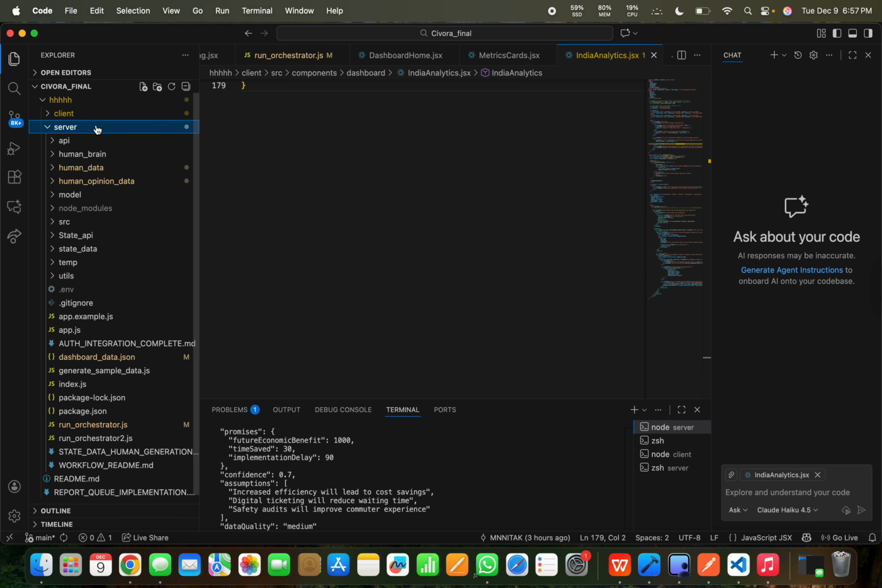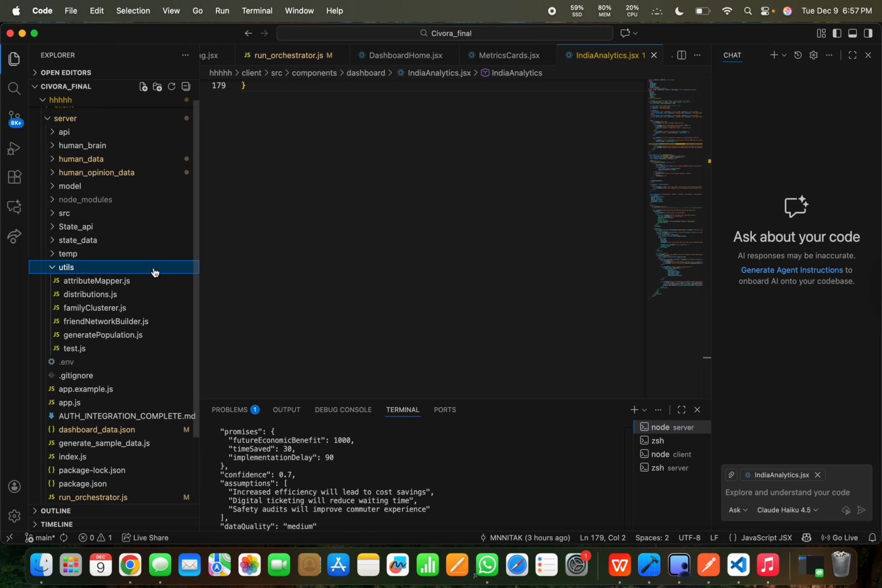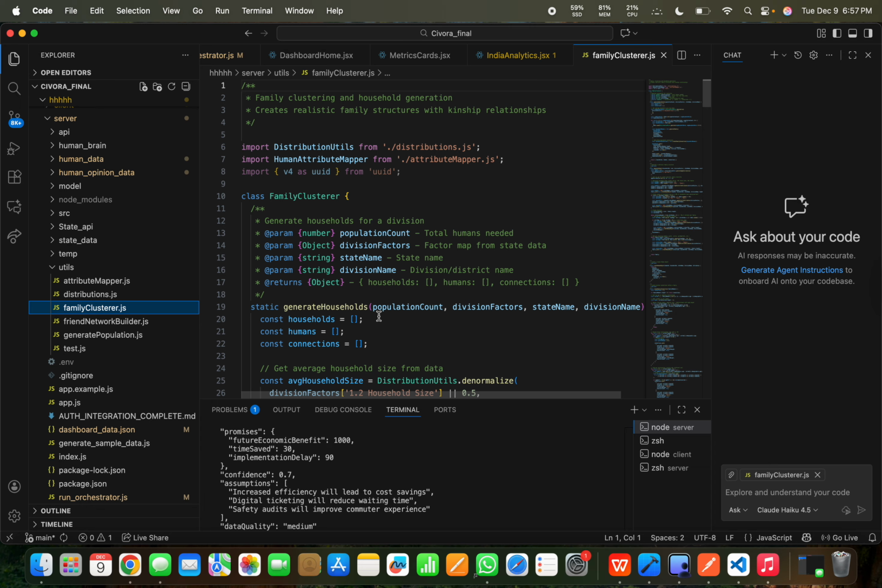We have the client, which was the front end part. Then we have the server. Firstly, the first part was population building. We do it from these 5 to 6 files. The main file is family cluster, where at the base level we first build the family members, and then multiple families for a division. Then these families are connected by an algorithm. Then one state is formed, then another state is formed, and similarly the whole of India is formed.